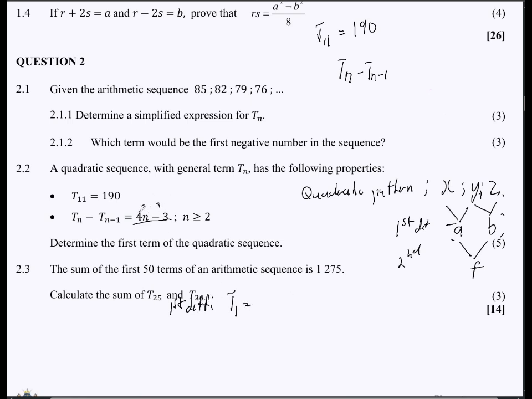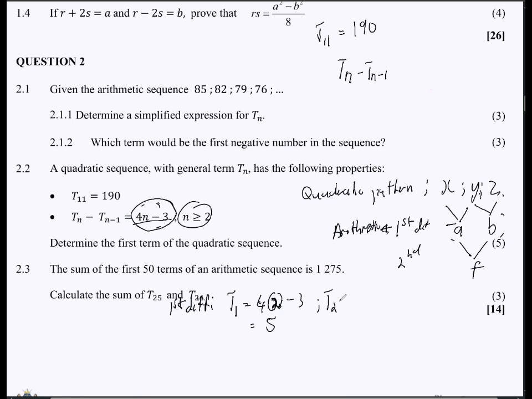So because this expression here is for the first difference, then 4 multiplied by, remember the first difference, how do we know this is the first difference? The first difference is usually an arithmetic sequence. And if we take a look at this formula here, we can see that this is the formula for the arithmetic sequence. So that's 4 multiplied by 1 minus 3. So which will give us what? n must start from 2 right there. So 4 multiplied by 2, then minus 3 to get T1. So where n is greater or equal to 2. So 4 multiplied by 2, that's 8. 8 minus 3, that's 5.